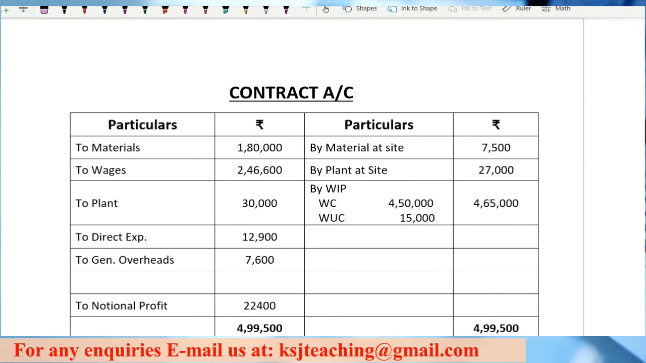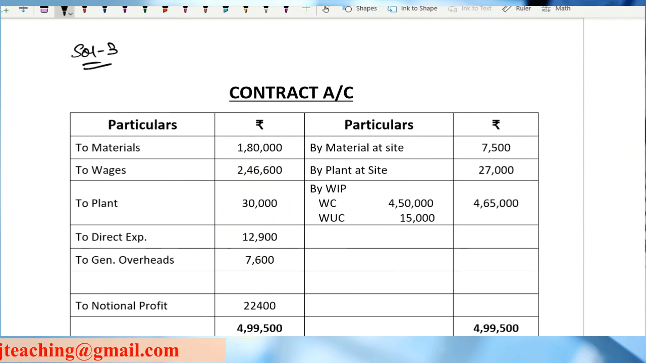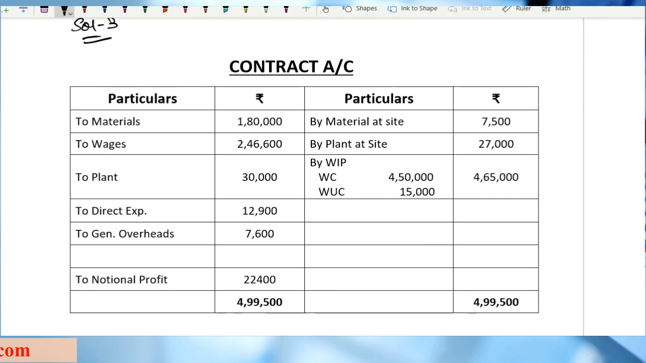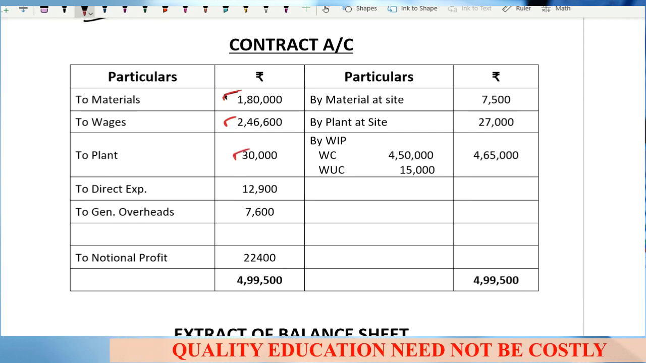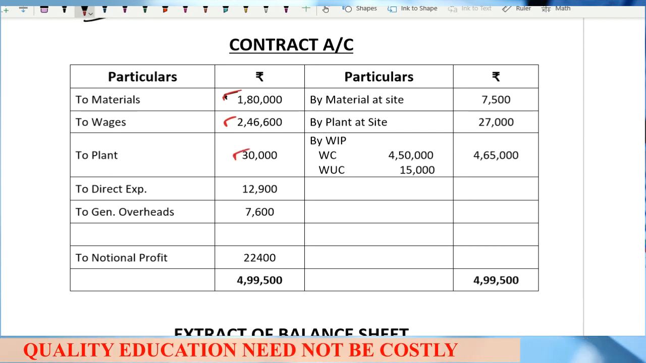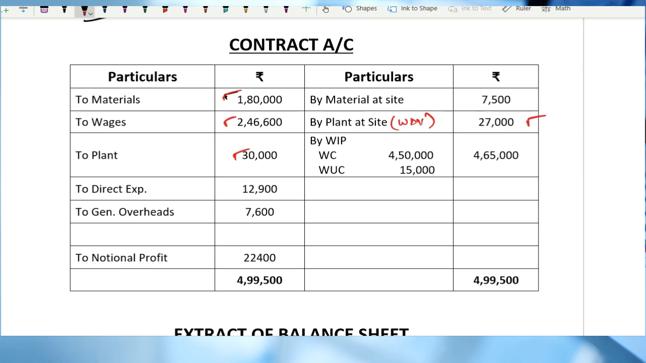This is solution number 3. Now you are given the expenditure. Material is given to you as 1,80,000, wages 2,46,600. Plant is given to you as 30,000, right? And he says you have to depreciate the plant by 10% for the year. So here the WDV we will take as 27,000. Any doubts? Direct expenses 12,900.